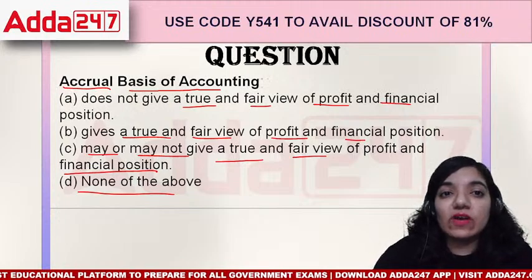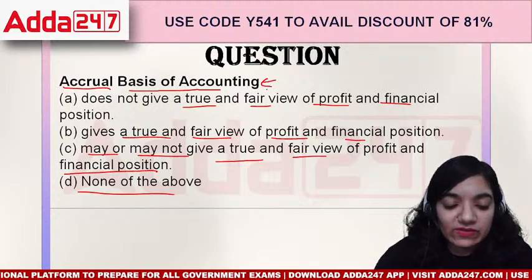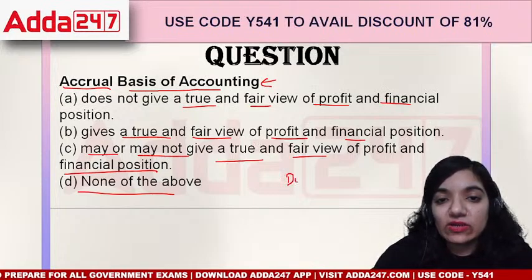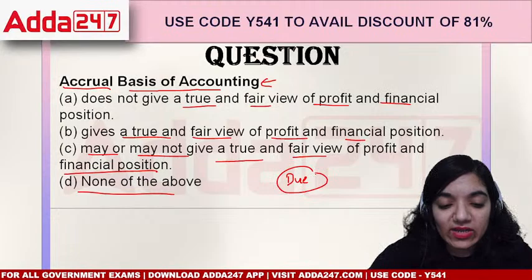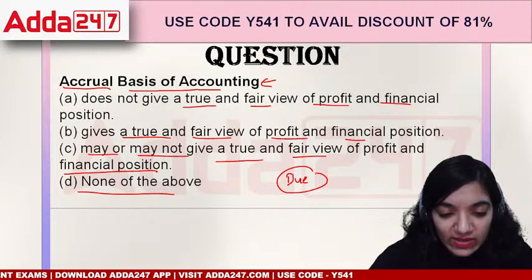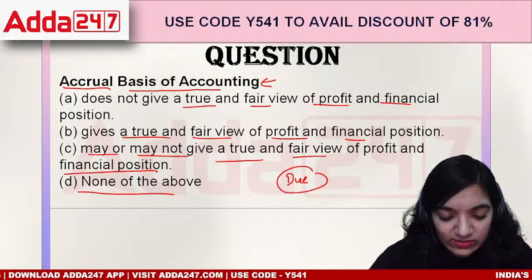In terms of accrual basis of accounting, how do we define it? Accrual basis of accounting is basically noting down things as soon as they become due, right? So if we are going to note down things as soon as they become due, then how are we going to record it?